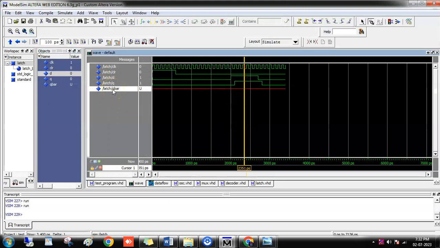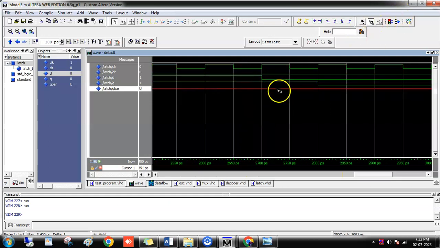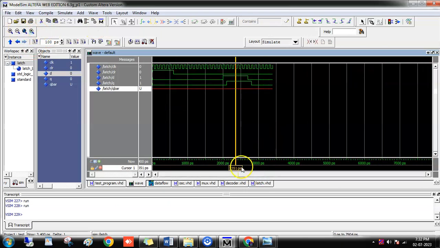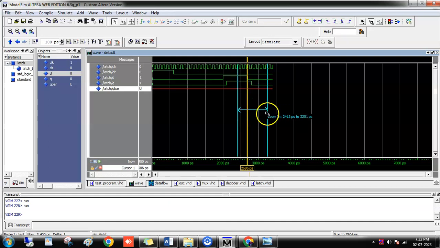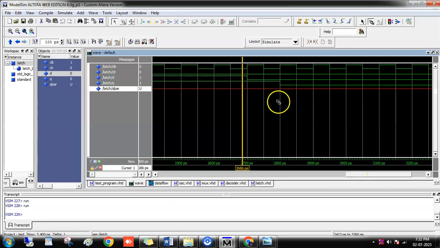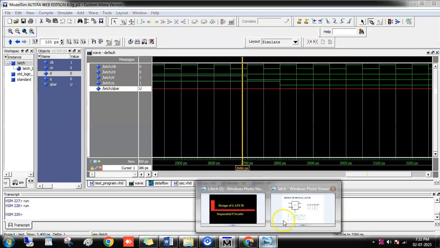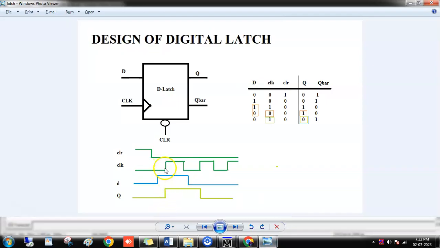Q bar we have not yet assigned anything, so it is coming as a red line. Here you can view whether it is triggering properly. Whenever the clock is completely high, only then are you getting the trigger value, and it waits for the next trigger to come. Until then Q follows the same value. As per this diagram, the same thing happens: only while the clock is high, D will be transferred to Q, and until the next clock comes, it stays the same.